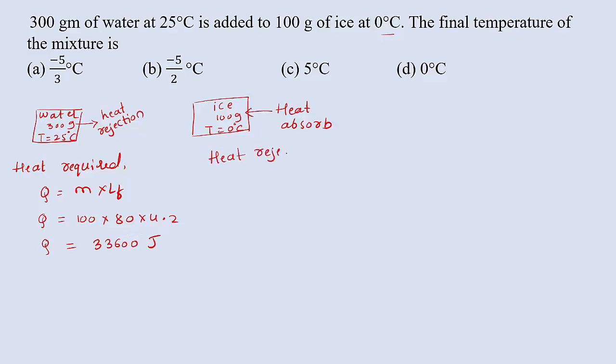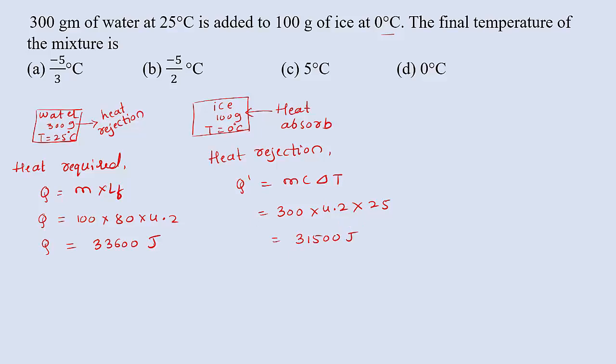Then the heat rejection by the water: we can write Q dash equal to MC delta T, with specific heat capacity. This is 300 gram of water, the specific heat capacity of water is 4.2, and delta T is 25 degrees Celsius, that is 25 minus 0, which is again 25. So we will get 31,500 joules.